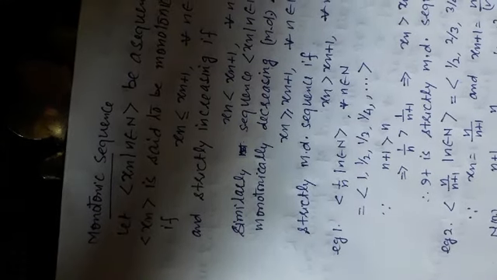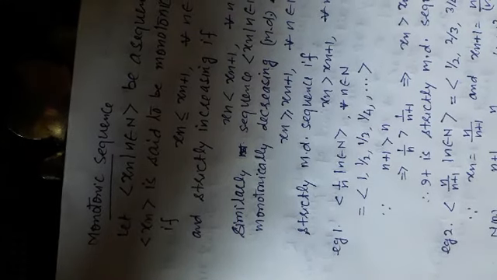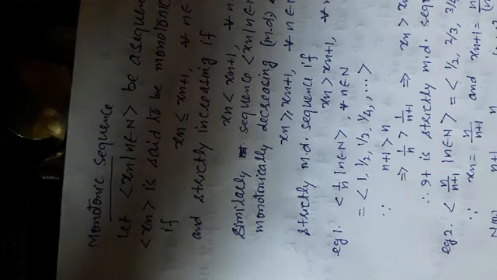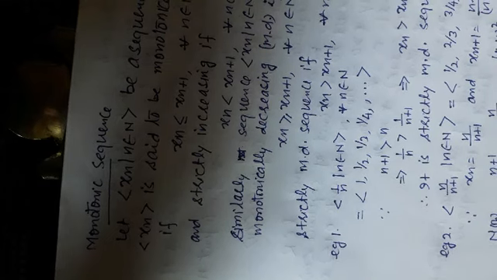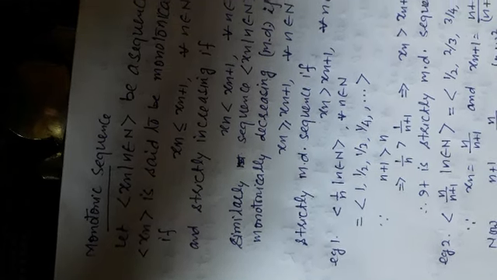Similarly, we define one other example whose nth term is n upon n plus 1 for all n belongs to natural number. Replacing n by natural numbers, we find 1 by 2, 2 by 3, 3 by 4 and so on.